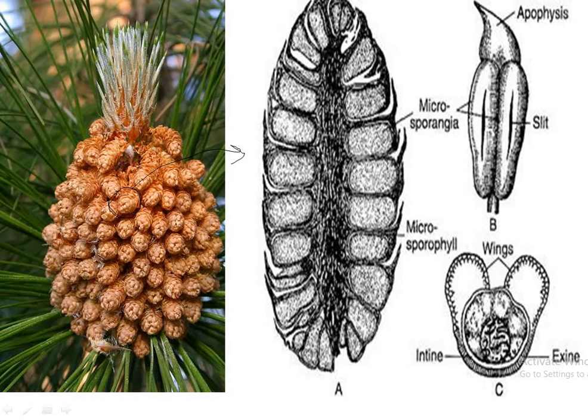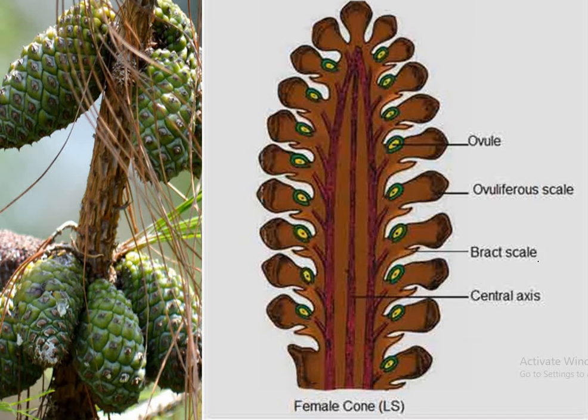It has the exine and intine, and it extends into the wings. It is a special feature that pollen grains of the Pinus have wings.